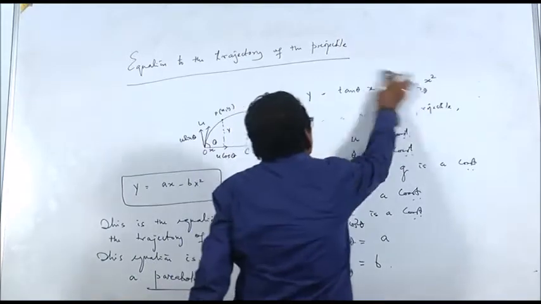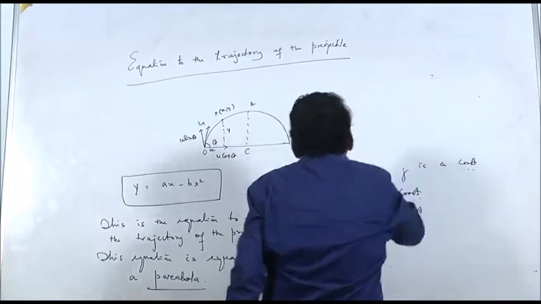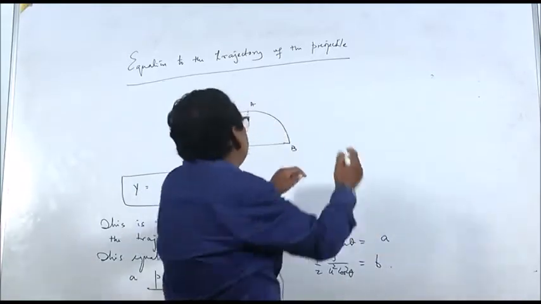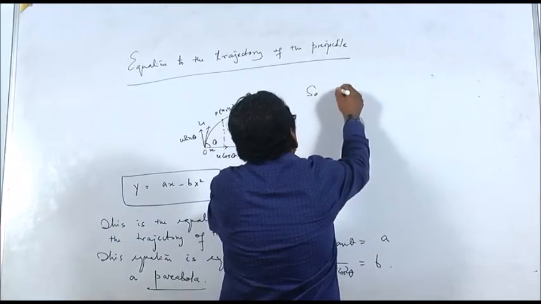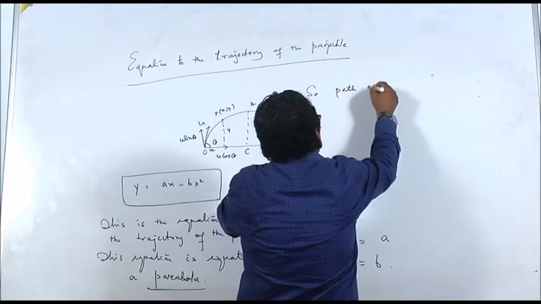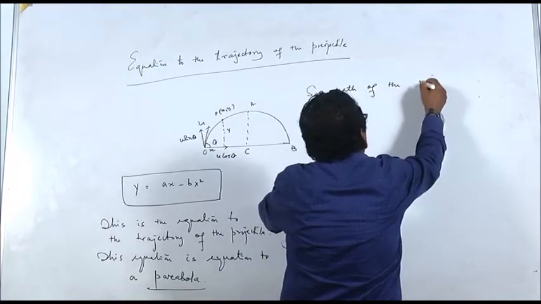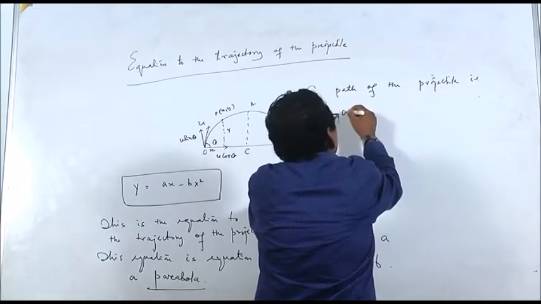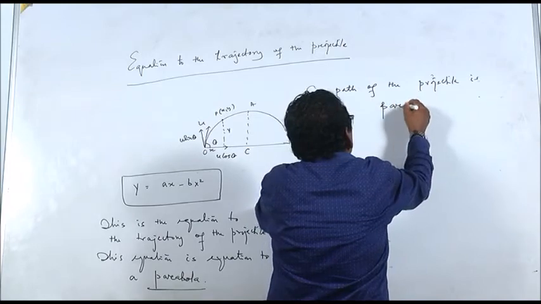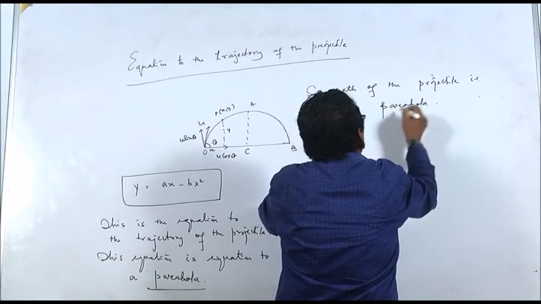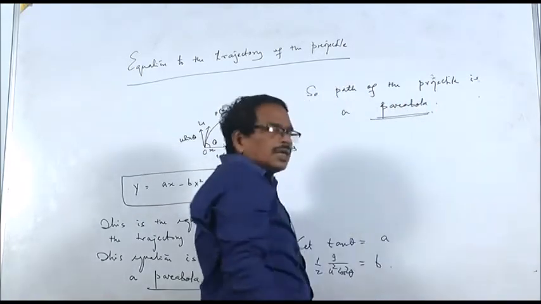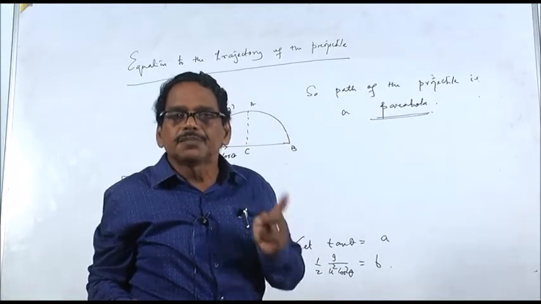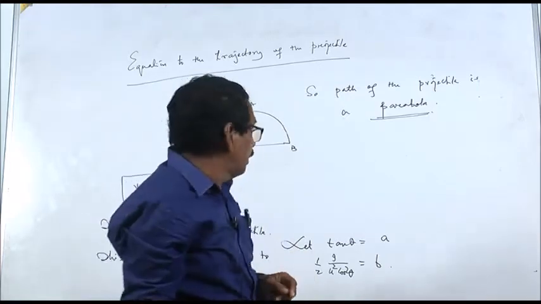The path is neither a straight line, nor a circle, nor an ellipse, nor a hyperbola. It is a parabola.